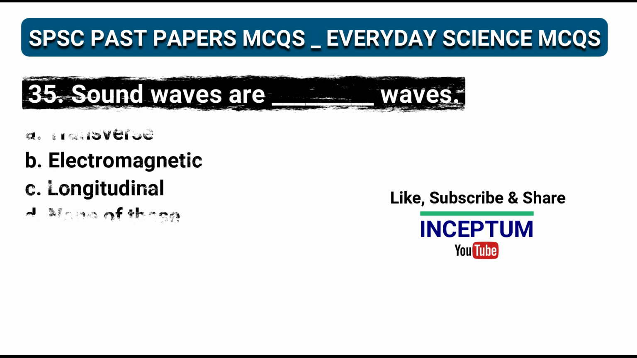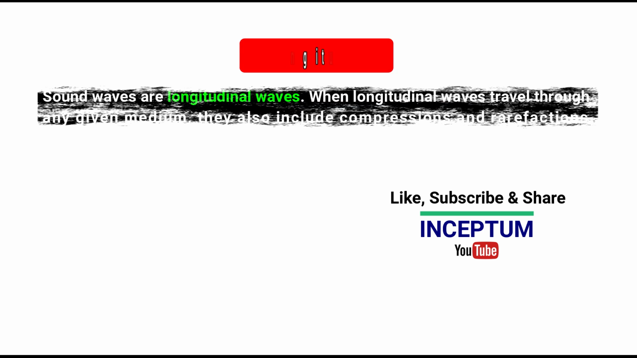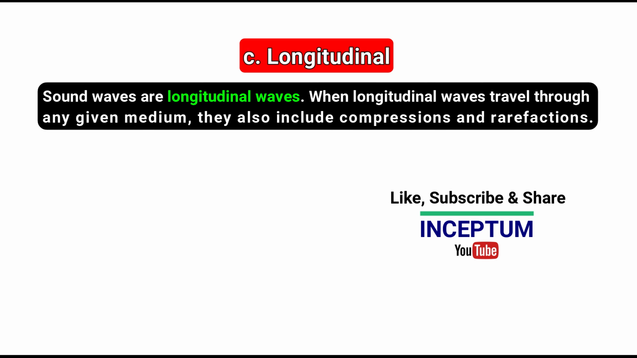Question number 35. Sound waves are dash waves. In the four options: transverse, electromagnetic, longitudinal, none of the above. And the right one is option C, longitudinal. Sound waves are longitudinal waves. When longitudinal waves travel through any given medium, they also include compressions and rarefactions.